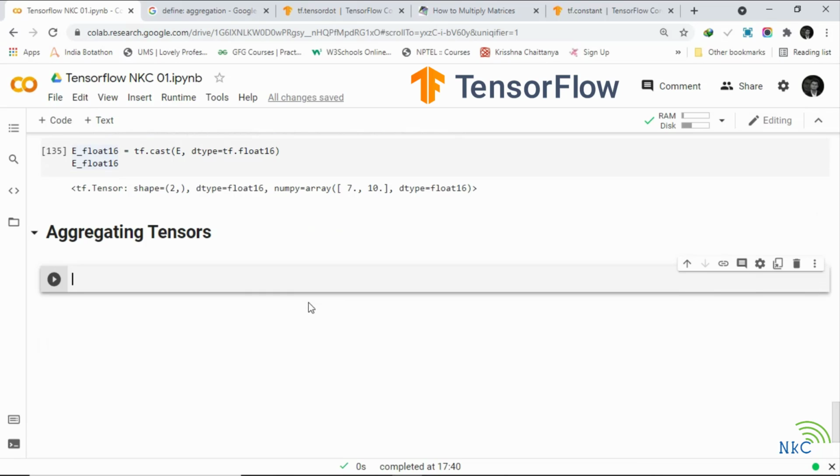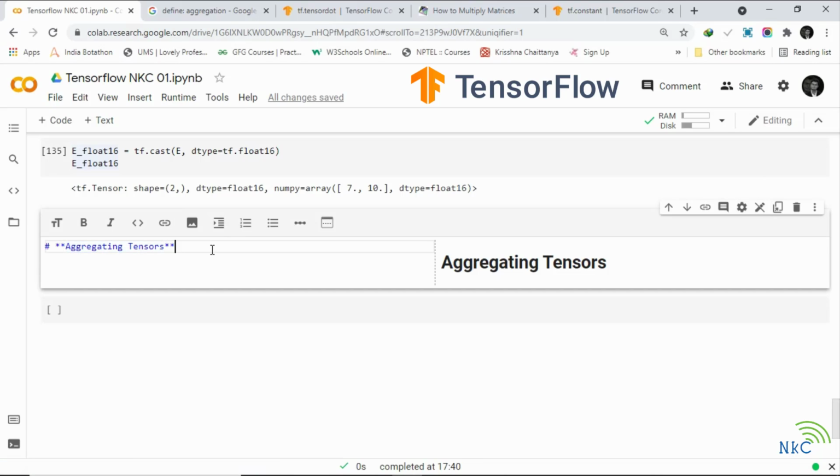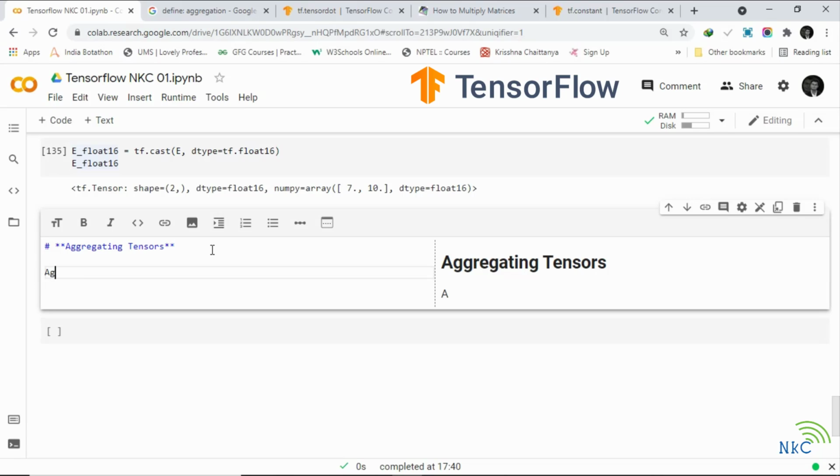To me, aggregating tensors equals condensing them from multiple values down to a smaller amount of values. That's how I conceptually understand aggregation. You can create your own definition. In fact, I want you to start doing that. As you get more familiar with the world of deep learning, there are going to be agreed upon definitions in the field, but I also want you to start conceptualizing your own definitions in a way that you best understand things. But let's see how we might start aggregating our tensors.